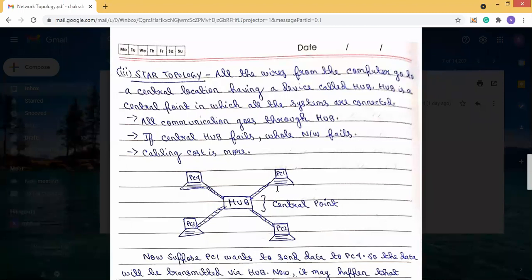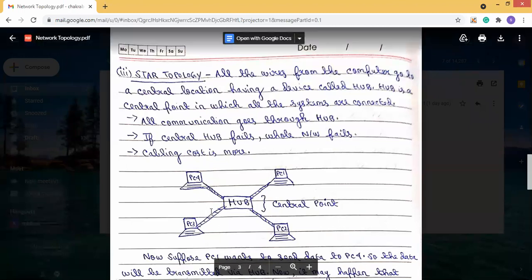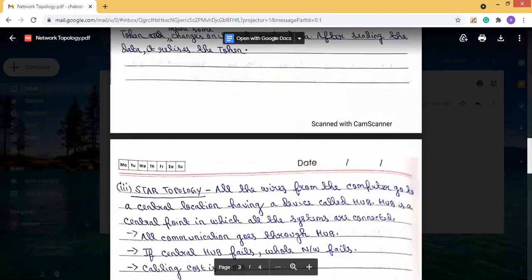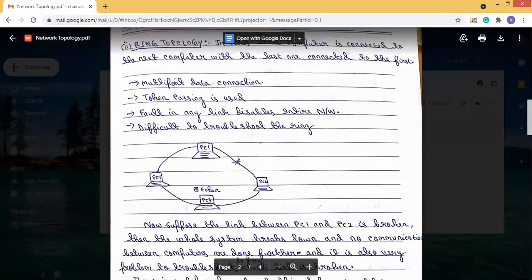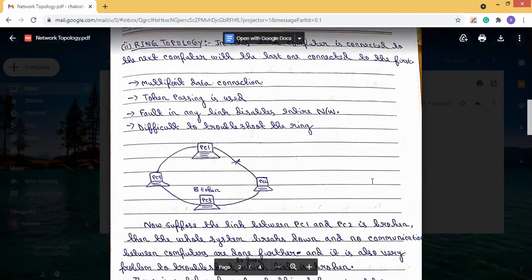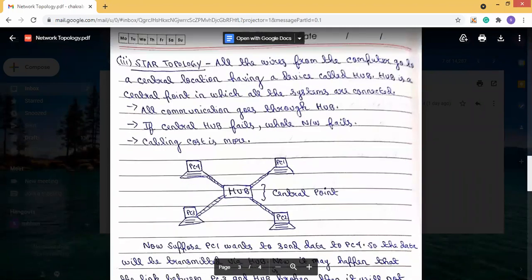Yes, you can say that communication will be stopped between PC1 and PC2, but for other cases, it will not be stopped. In the previous example, you can see that in the ring, when one link is broken, the total communication is lost. But in the case of star, there is no problem. Only the part in which the link is broken loses communication. Other parts' communication will continue.